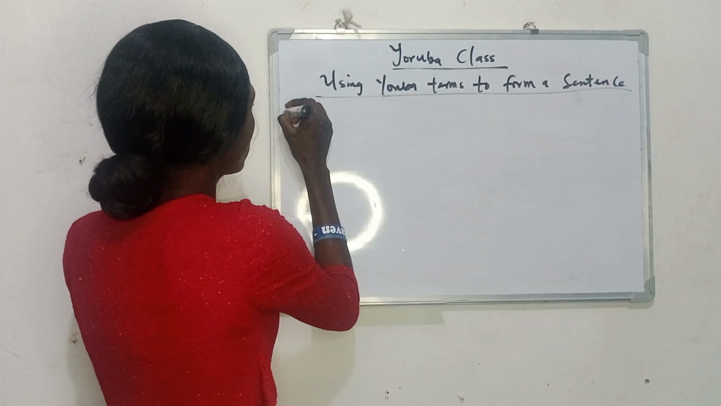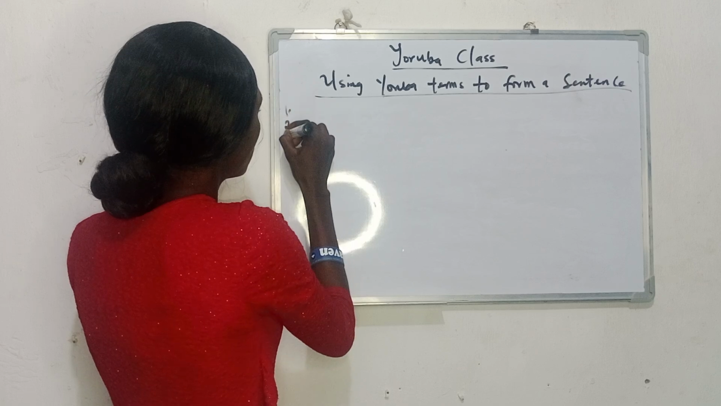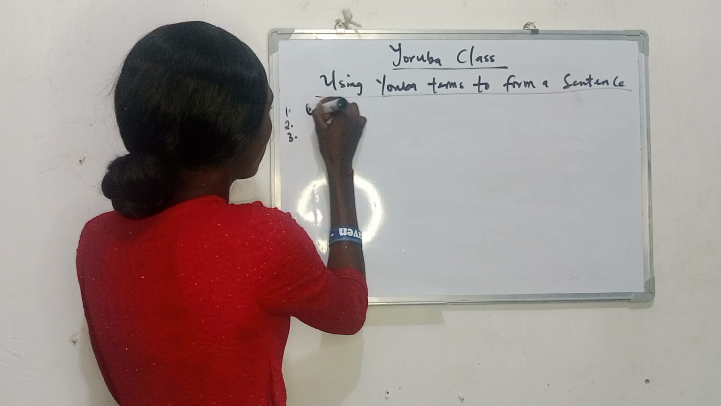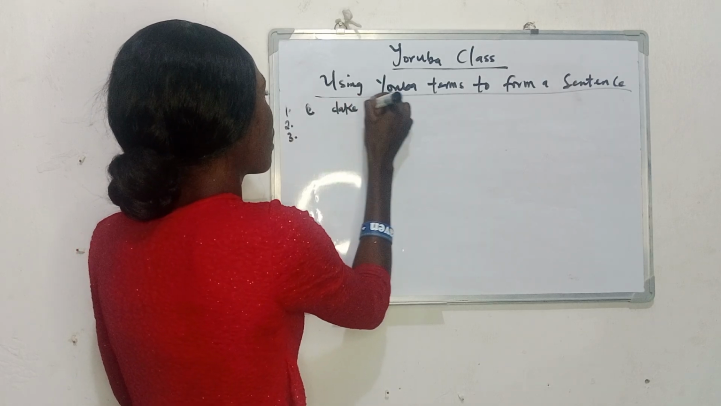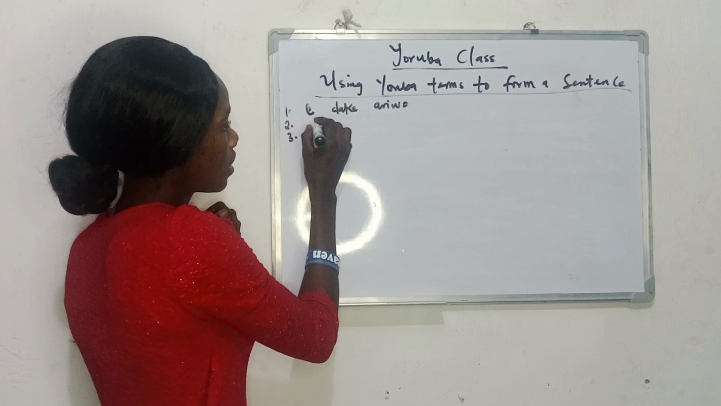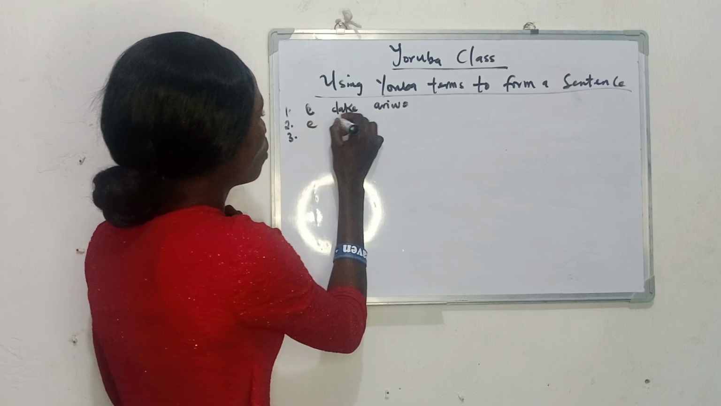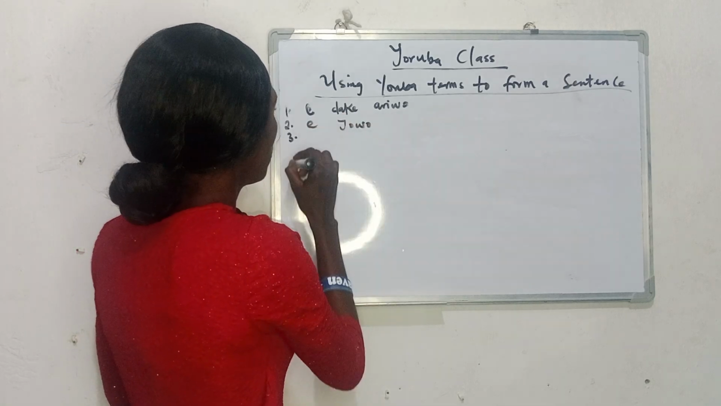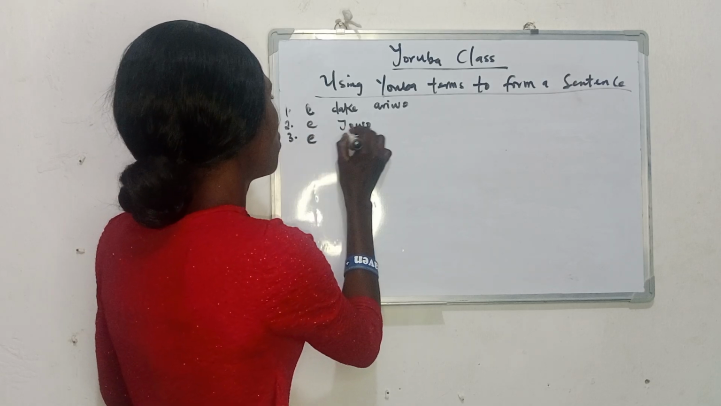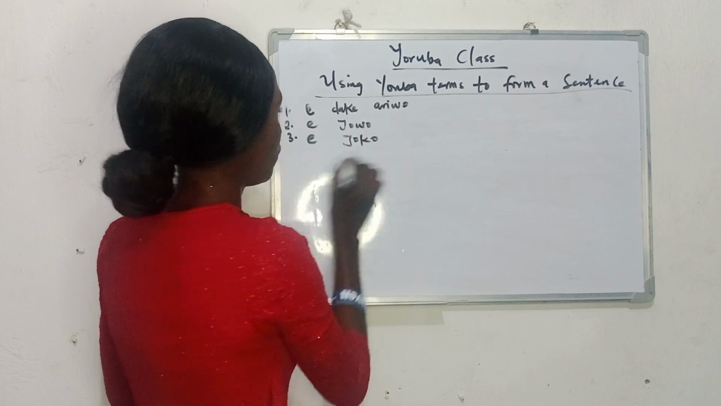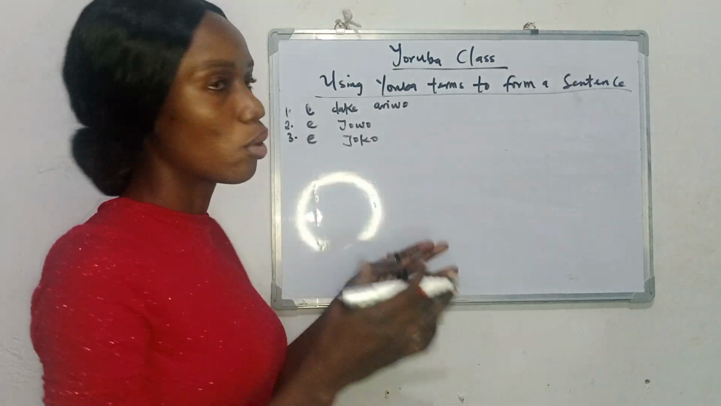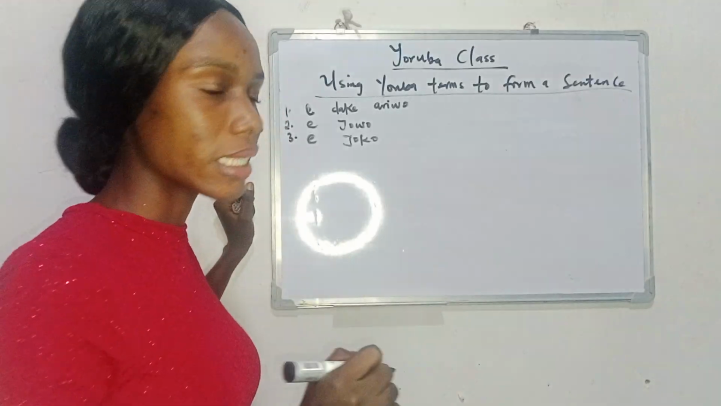So the first one is ẹ dákẹ́ ariwo. The second one is ẹ jọ̀wọ́. The third one is ẹ jókòó. So we'll be using these three simple terms to construct a sentence.